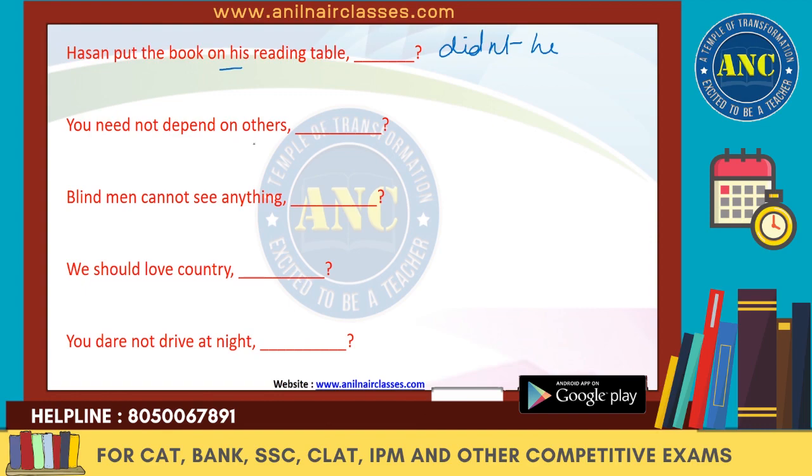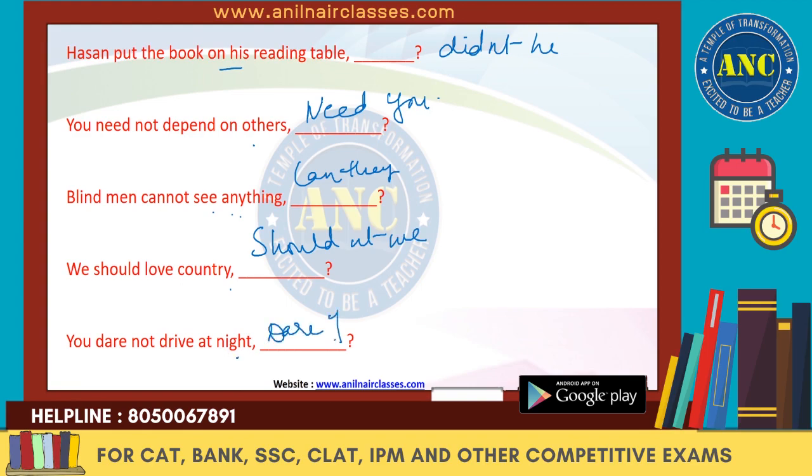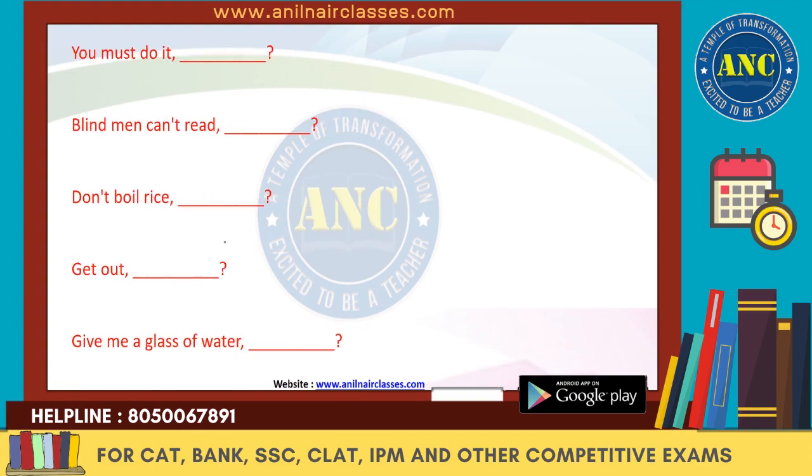You need not depend upon others. Need you? The same verb is coming. Keep focus on that. Blind men cannot see anything. Can they? We should love country. Should is there, so shouldn't we? You dare not drive at night. Dare you? Next one. You must do it.